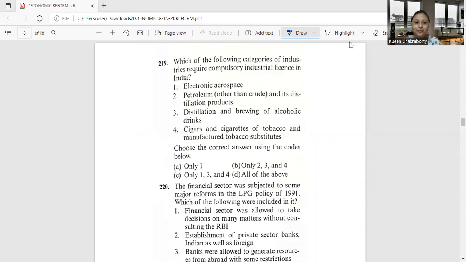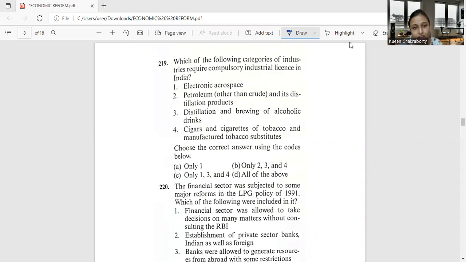Hello everyone, welcome back. As you see, we are discussing the question paper regarding economic reform. We will be carrying on with question number 290 in this set of videos. In 2019, the question that we have is: which of the following categories of industries require compulsory industrial license